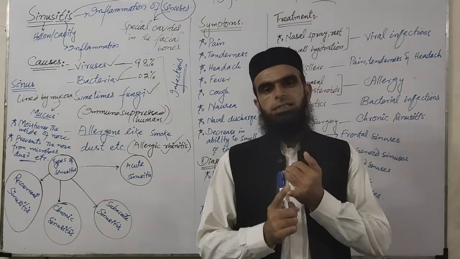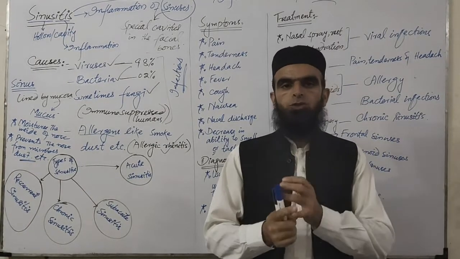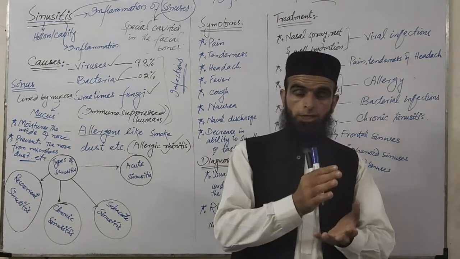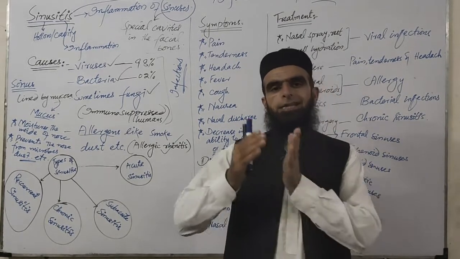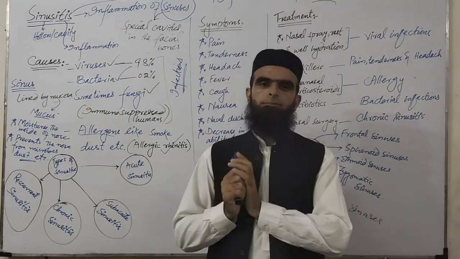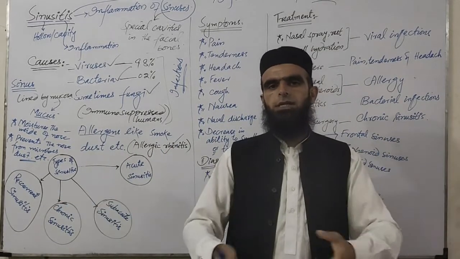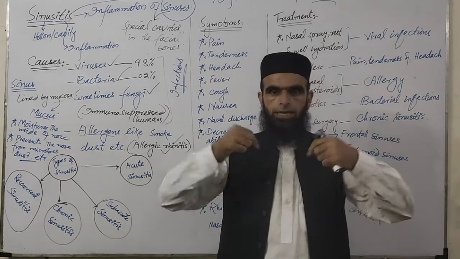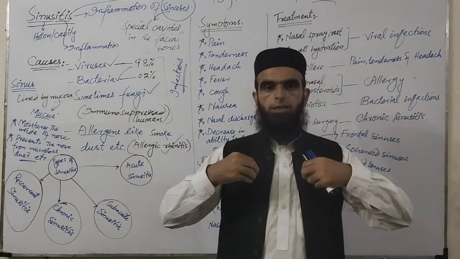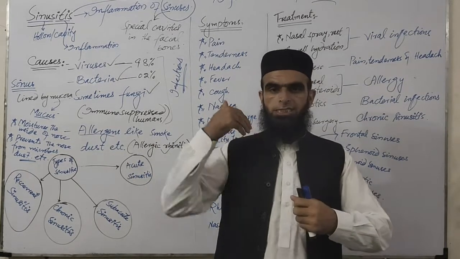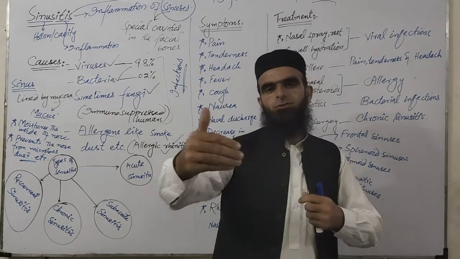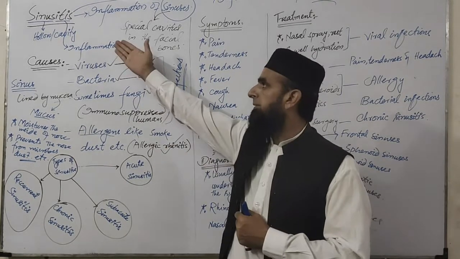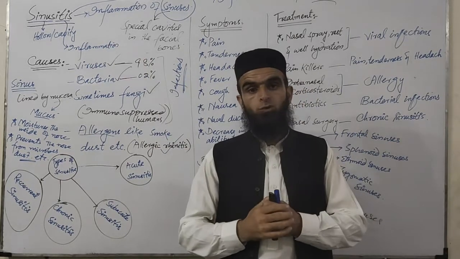So what is acute and what is chronic? Acute diseases or acute problems are those problems which are caused suddenly, are very severe, and last for a very short time, meaning just within weeks the disease disappears. So if the disease attacks the body suddenly with very severe conditions and lasts for a very short time, then it is called an acute disease. For example, if it is sinusitis, then it is called acute sinusitis.